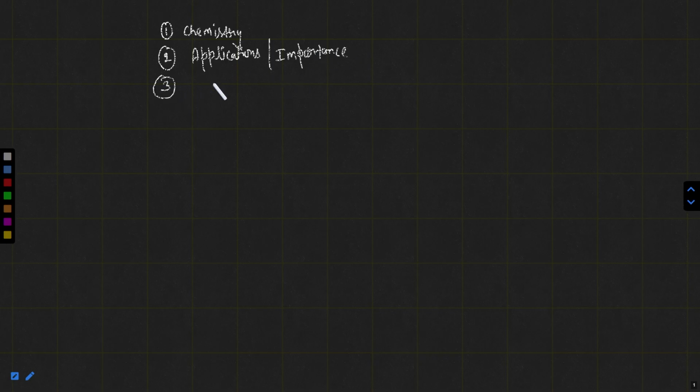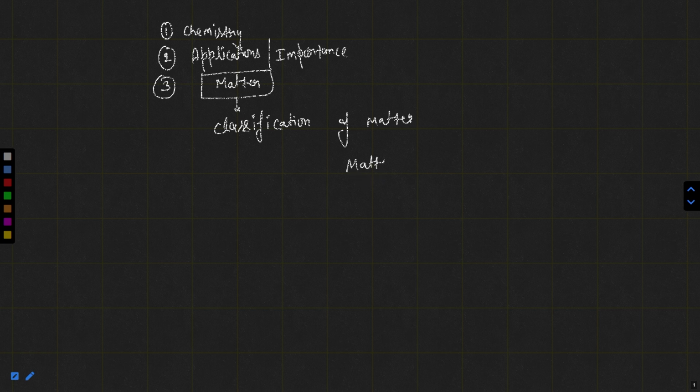After that, I introduced the term matter. What is matter? States of matter, properties of solids, liquids, and gases. What are atoms? What are molecules? What are molecules of elements? What are molecules of compounds? We will be discussing these terms as well. In the previous class, I told you about the classification of matter, and that matter can be classified basically into two categories.